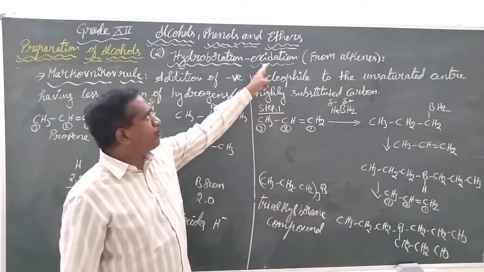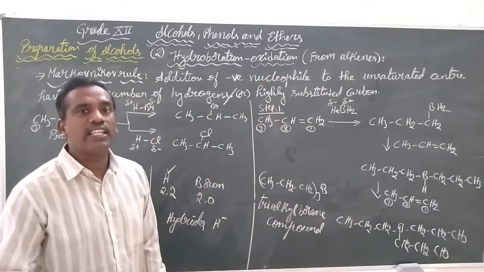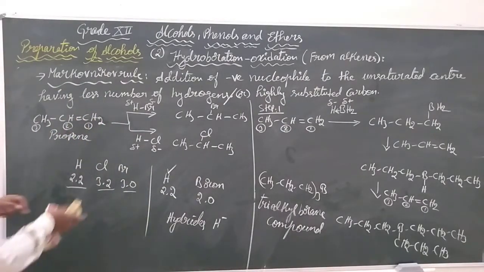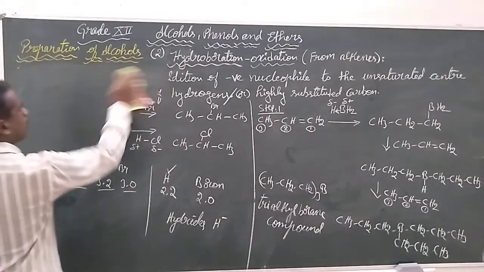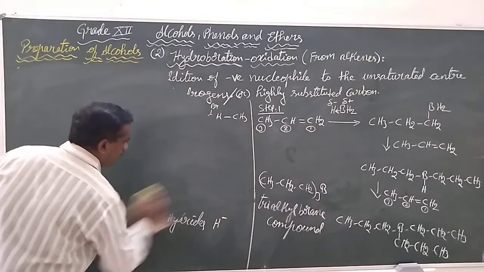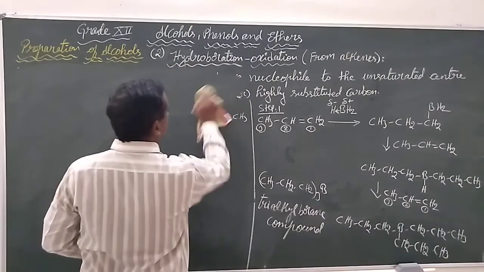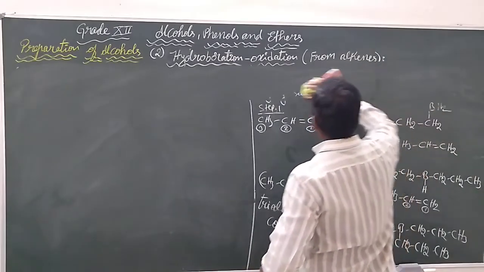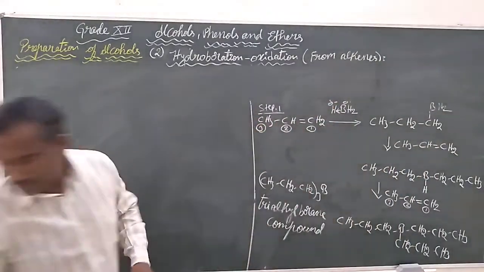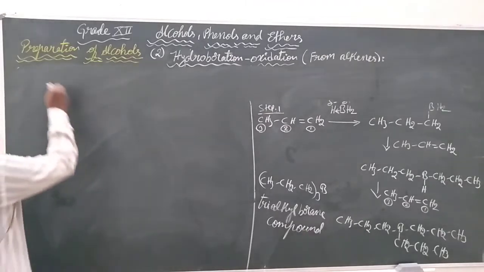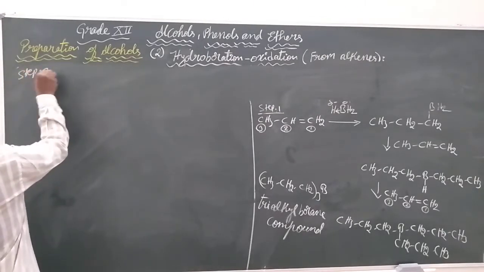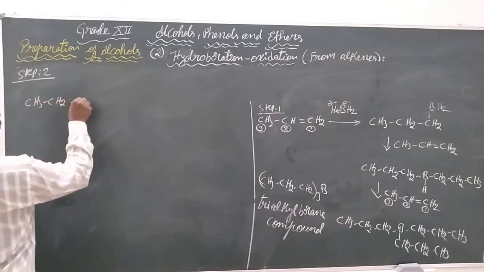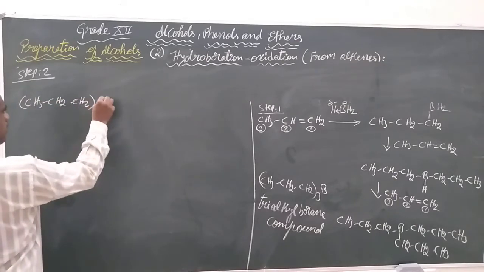This part is going to be oxidized, and with whose help are we going to do the oxidation step? We are going to do the oxidation step using hydrogen peroxide in the presence of a base. In step 2, we can write CH3, CH2, CH2, thrice B.